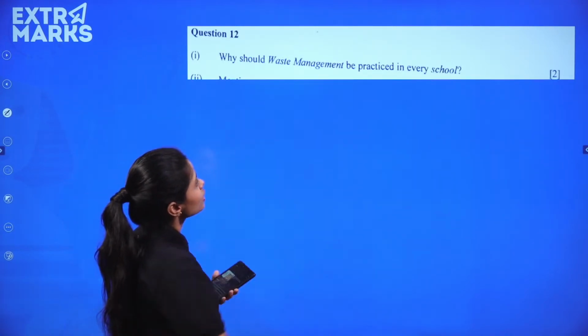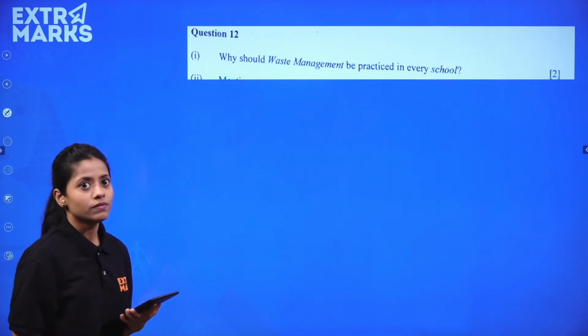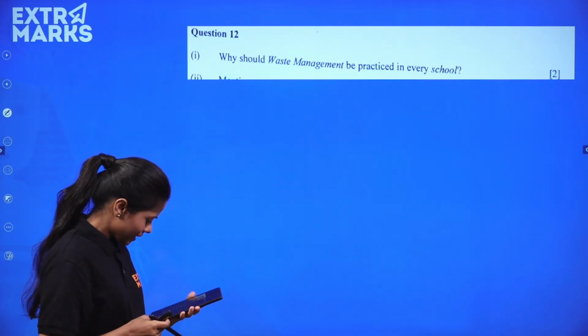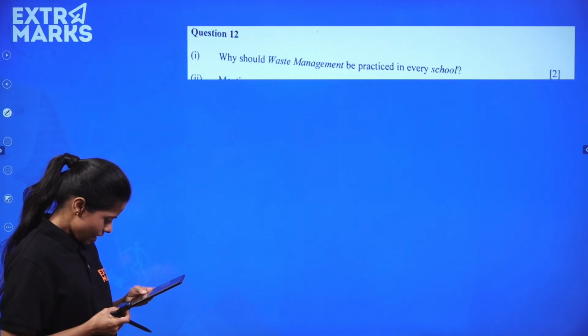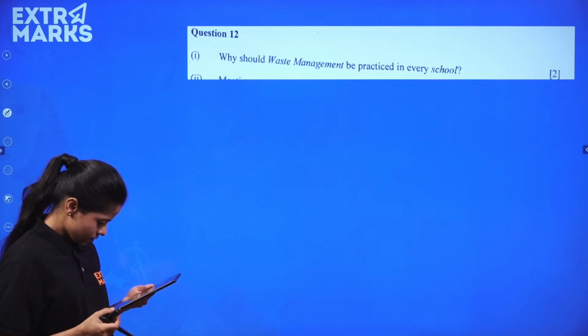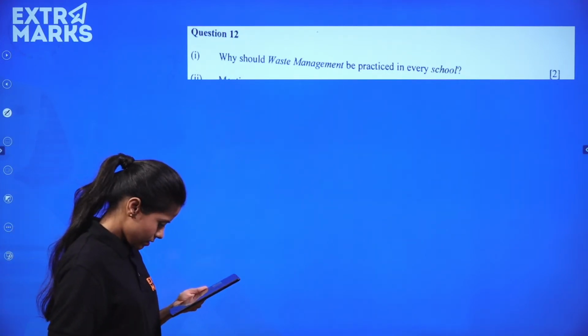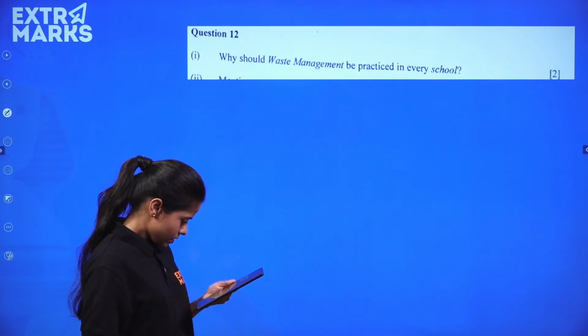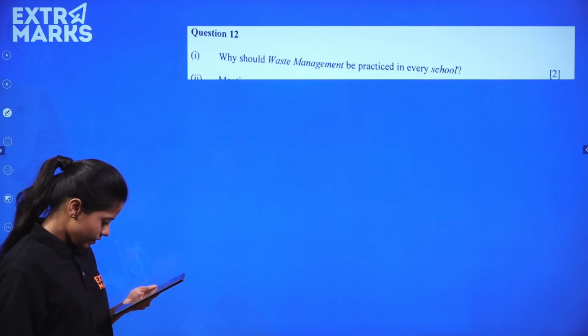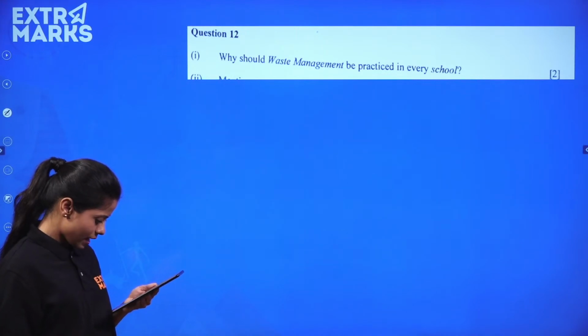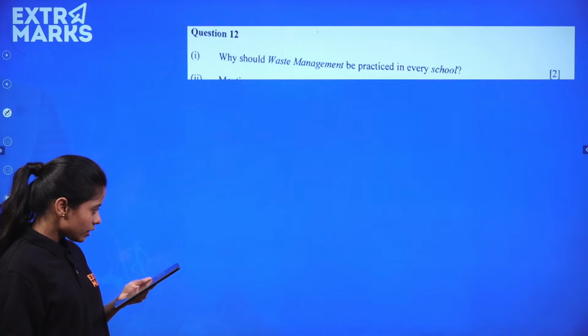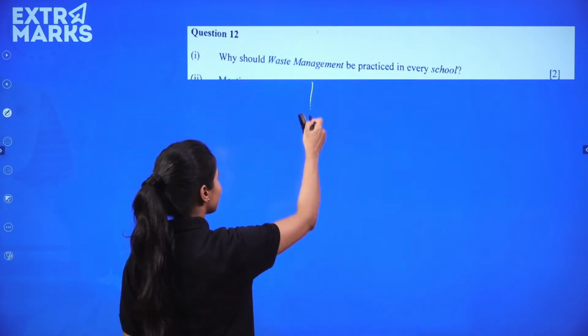Why should waste management be practiced in every school? If you see the perspective, in the map, 80 degree 30 east and 82.5 degree east are the same. Ayushi, I am looking at your question. So that was beta in the previous slide. I'll show you.